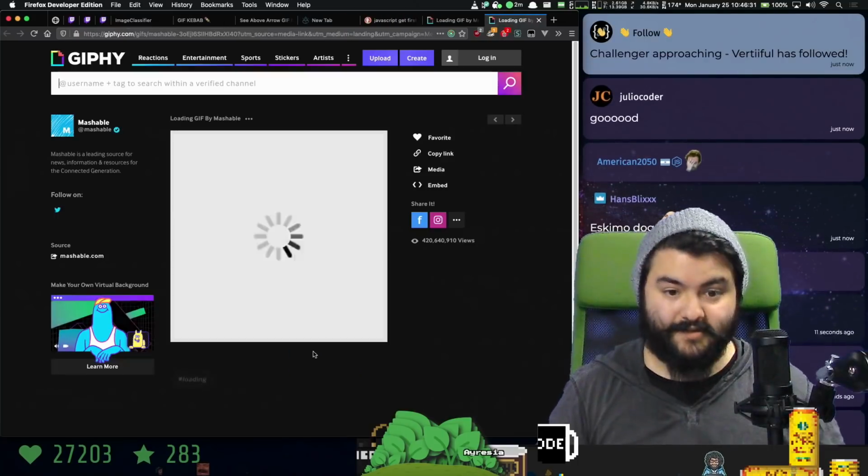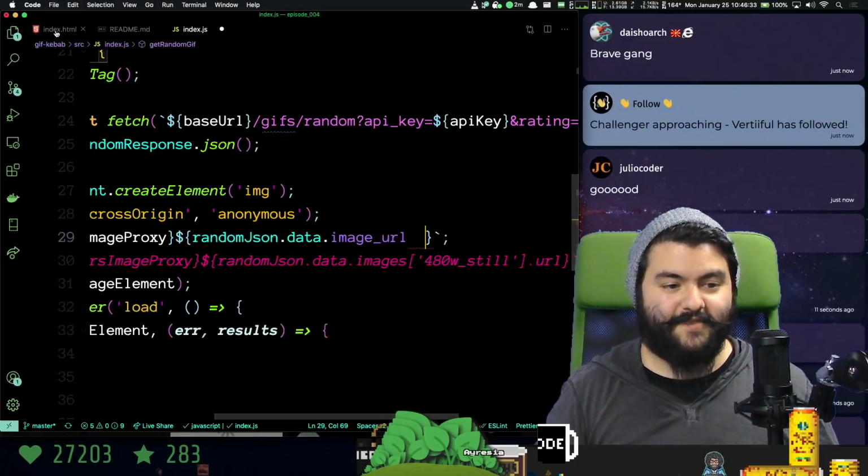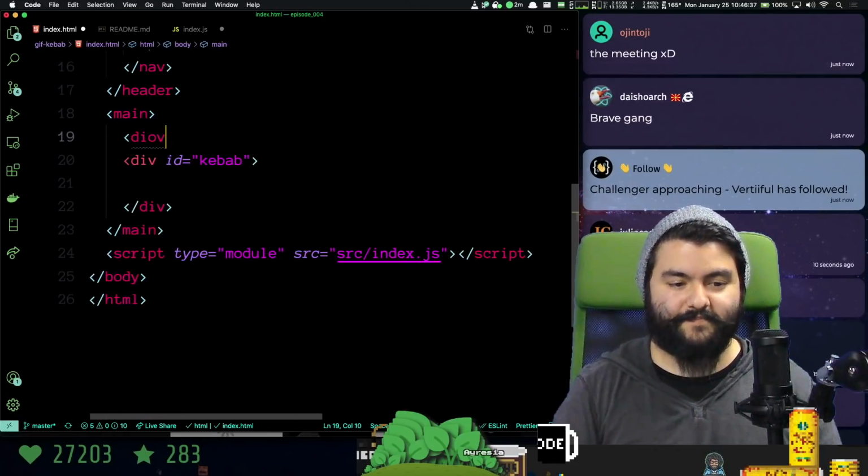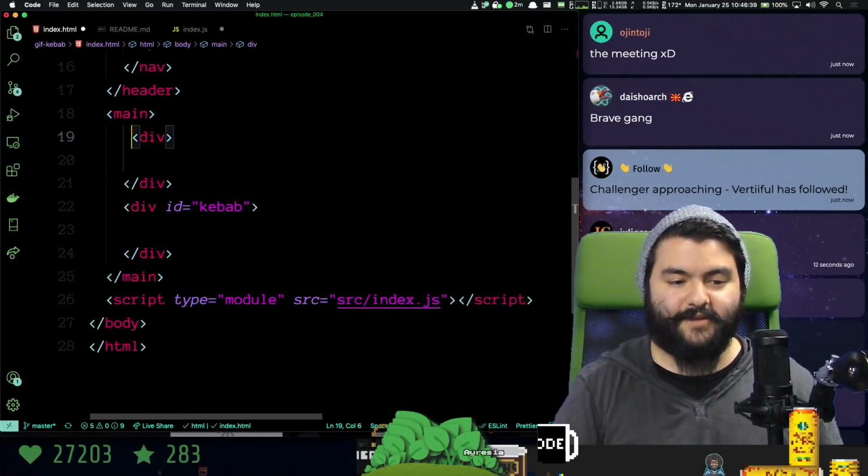Copy image location. All right, so in the HTML, we need a loader, just like right here. We'll give it an ID of loading.